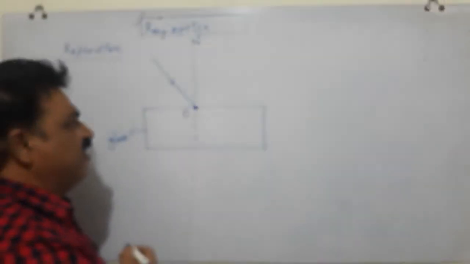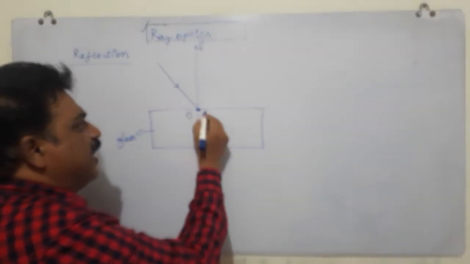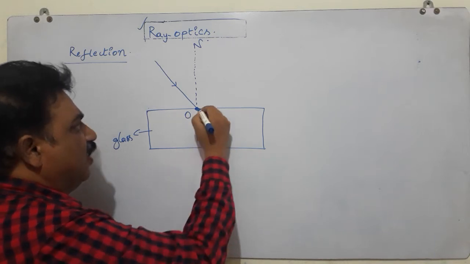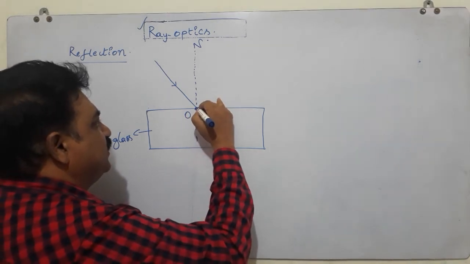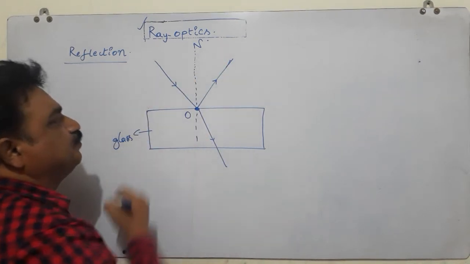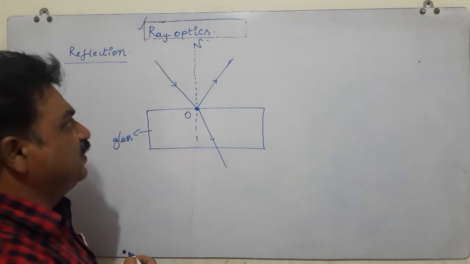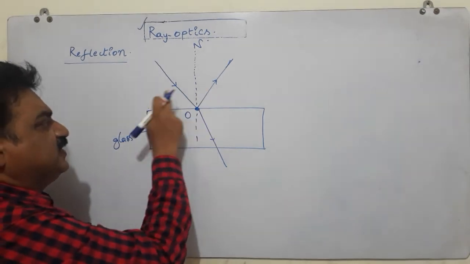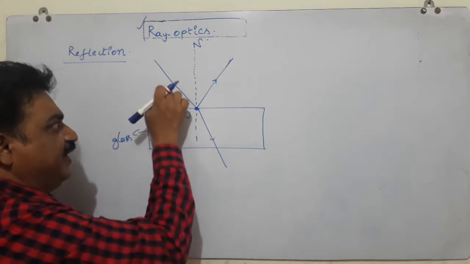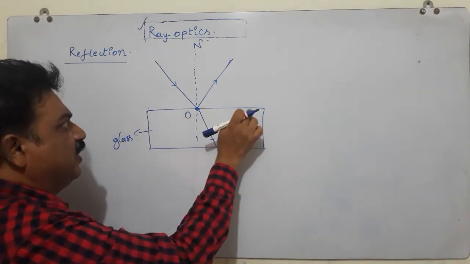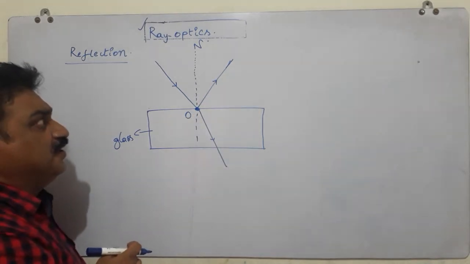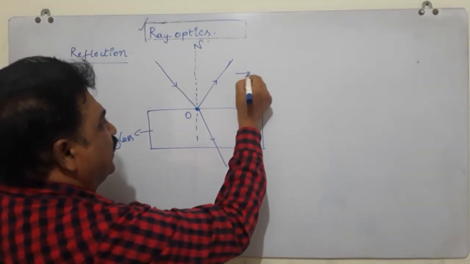If you observe carefully, a part of light is refracted and a part of light is sent back into the same medium. The phenomenon of sending back the light ray into the same medium when it falls on the border separating two different media is called reflection.